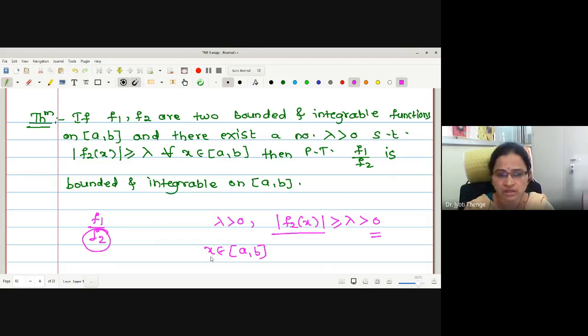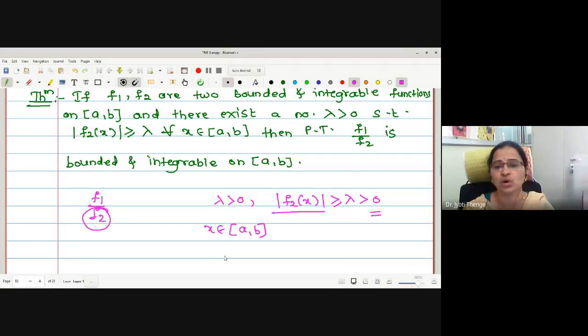It is not taking a 0 value in the closed interval AB. Okay? Is this understood? Lambda greater than 0, mod f2 of x greater than or equal to lambda ensures that the denominator is not 0 in this quotient f1 by f2. Okay, let us proceed. Again, the theorem should be proved in two steps. First step, proving the function f1 by f2 is bounded. Second step, proving f1 by f2 is integrable.